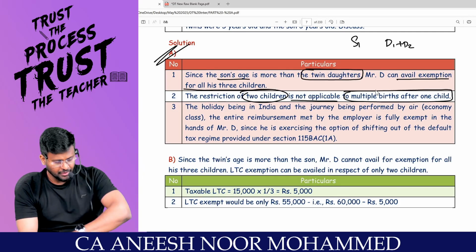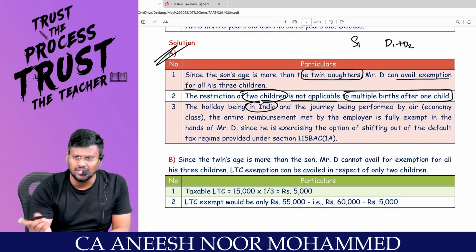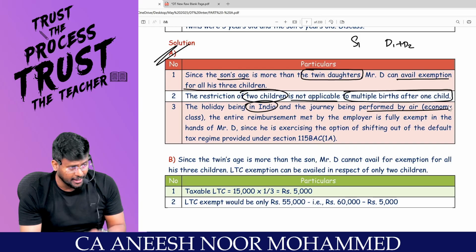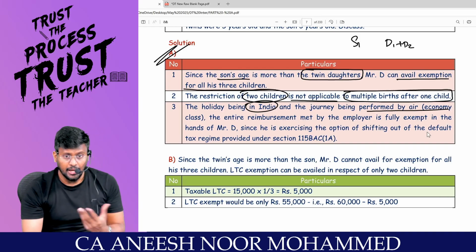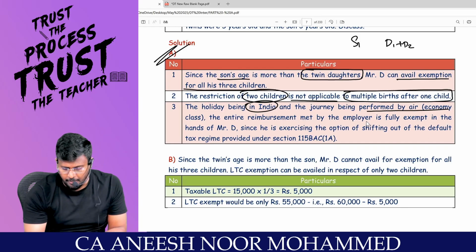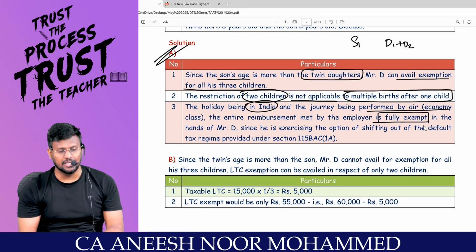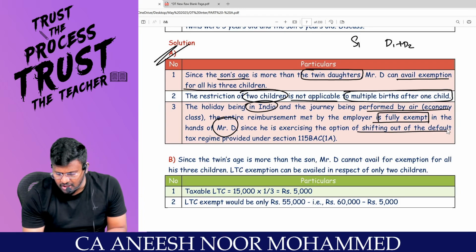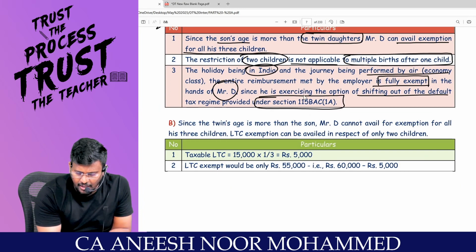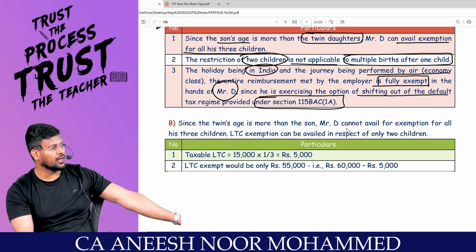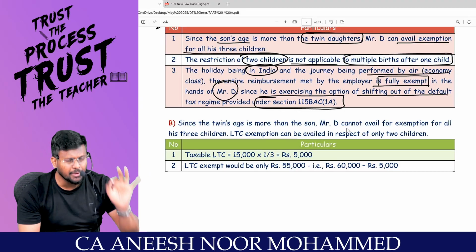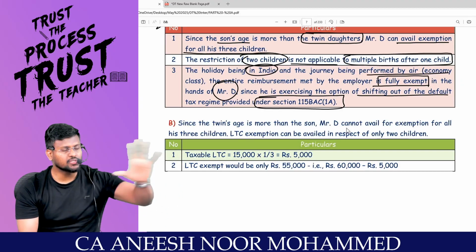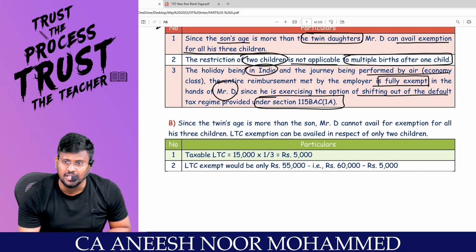Getting the clarity? So the holiday being in India, because they went to Delhi, and the journey being performed by air in economy class, the entire reimbursement made by the employer is fully exempted in the hands of Mr. D. Since he is exercising the option of shifting out of the default tax regime provided under 115BAC subsection 1A, because 10(5) exemption will be available only to a person who is under the optional tax regime under 115BAC.